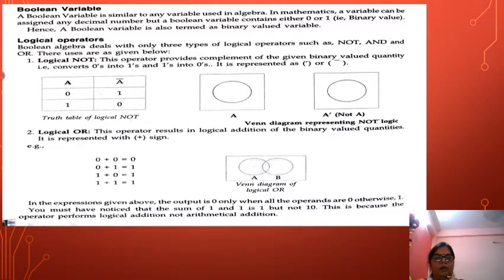For the or operator, the sign is represented by plus. The operator is used for addition of binary valued quantities. 0 plus 0 is 0, 0 plus 1 is 1. In this, if one condition is true, then the result will also be true. Okay.